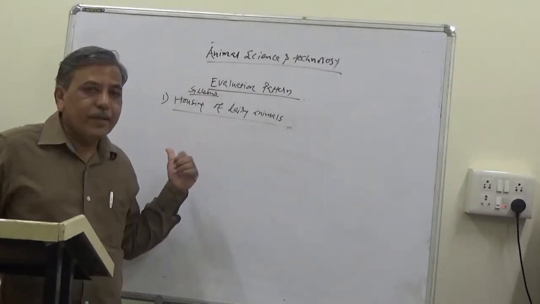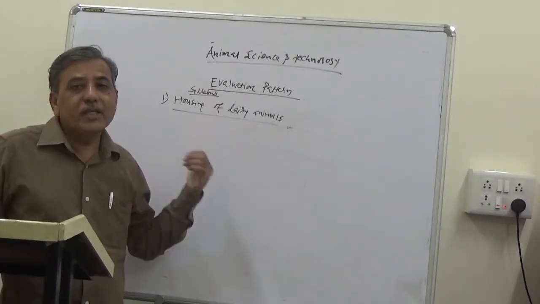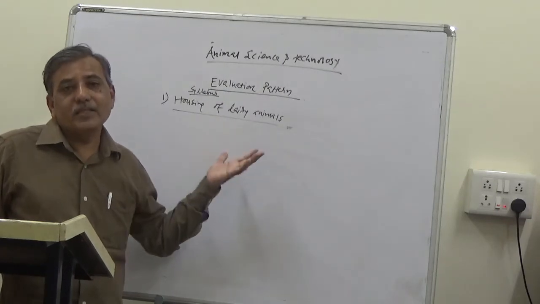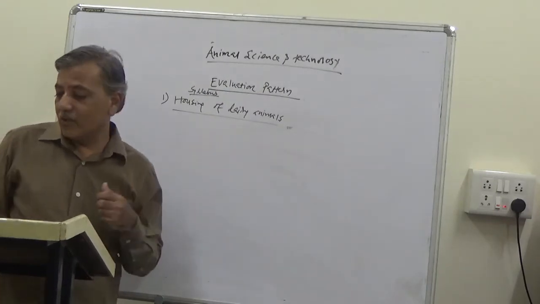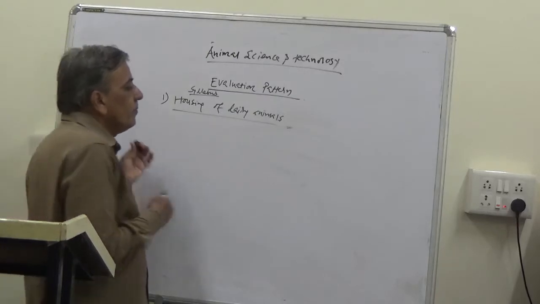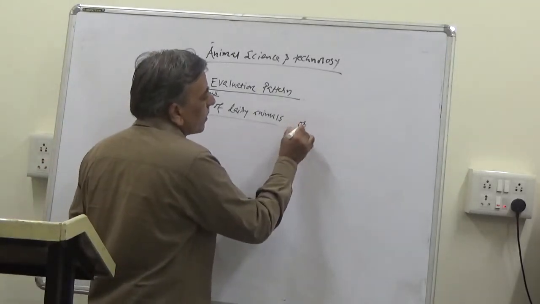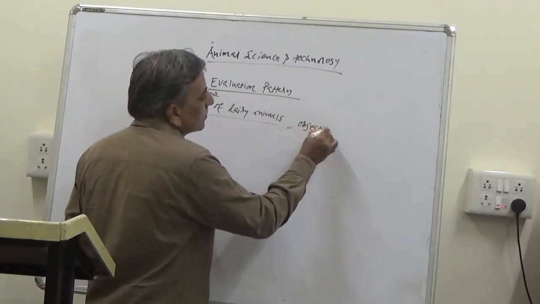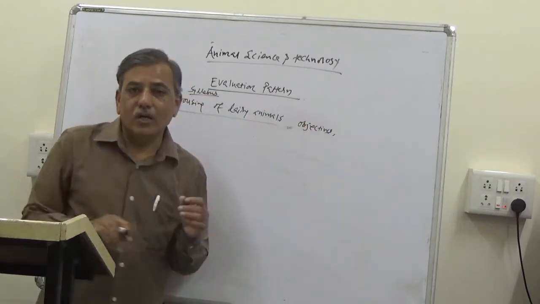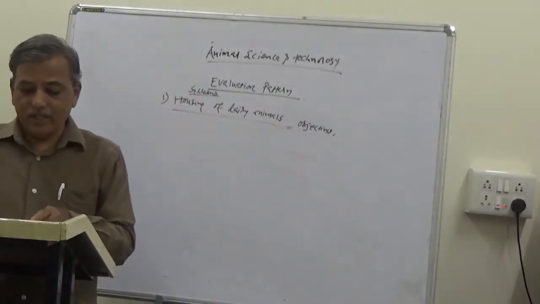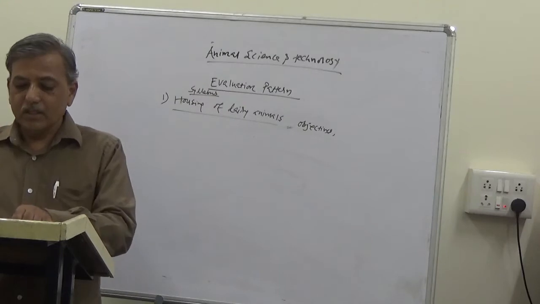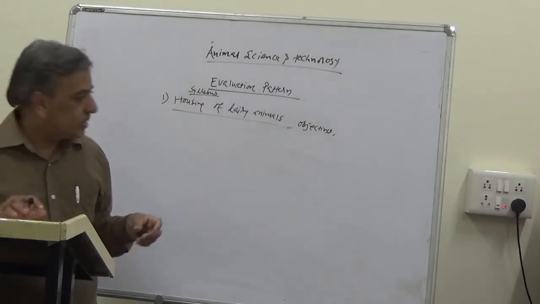What we are going to study? Housing is providing shelter to the animals. Why is it necessary to provide shelter to the domestic animals? Means objectives. What are the objectives of housing? Why is it necessary to provide housing to the domestic animals or dairy animals?